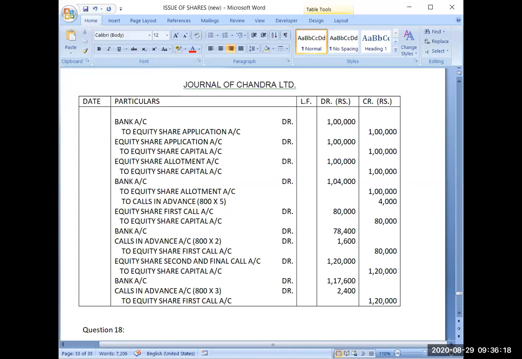Now see if any doubt in any journal entry. One doubt was there that why we are including this 1,600 in the due amount, or you can say why we are including 2,400 in this due amount. So see, the amount is always due for the complete number of shares, until and unless you make it due only because someone has paid that amount in advance. How will your liability get finished? Your liability will not get finished then. So for finishing your liability, first you have to make use of that amount.